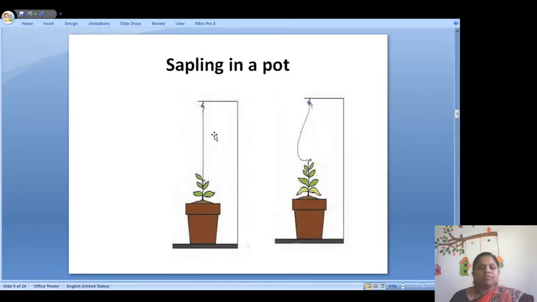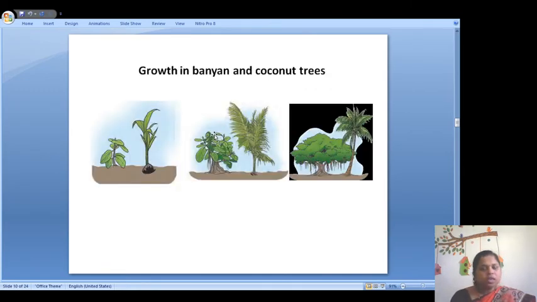Then here I have a sapling in a pot. In the first picture, what have I done? I have put a pot and I have tied that pot with a thread. And for 7 days, we have to give proper water and observe. After 7 days, what you will observe is that the thread which we tied tight has become loose. Why does this happen? Because growth takes place in living things.